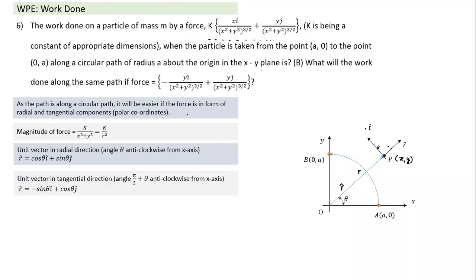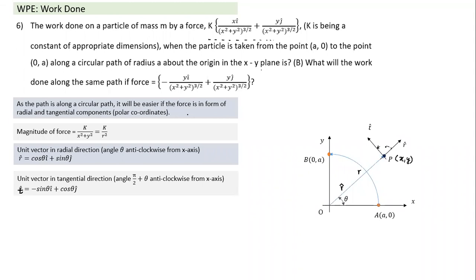So if I take this t cap vector, it makes an angle of theta plus pi by 2 from x-axis. This angle is pi by 2 plus theta. So again, to find this unit vector, in place of theta, I'll substitute pi by 2 plus theta. So the unit vector in the tangential direction, t cap, is equal to cos of 90 plus theta, and 90 plus theta becomes minus sin theta i cap, and this becomes cos theta j cap.